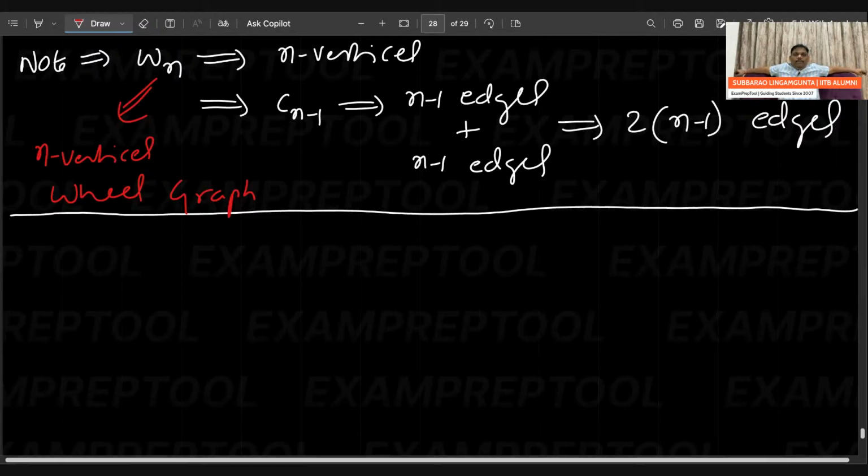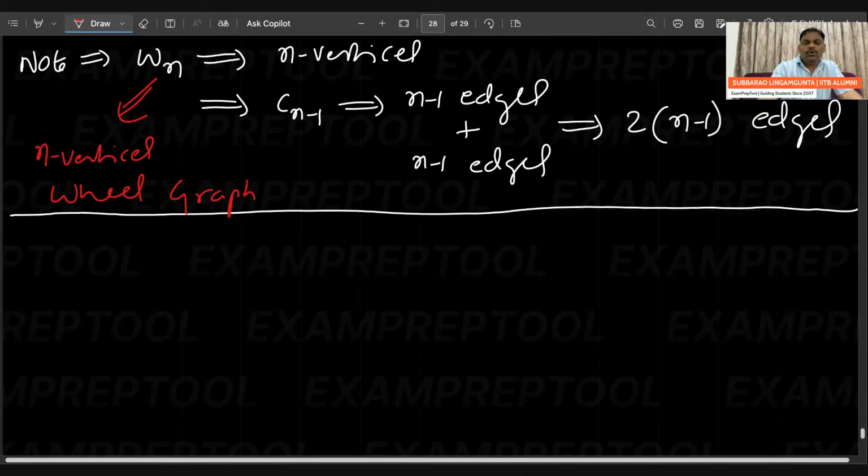Everyone try. Am I right or not? Am I okay or not? Everyone say, so that we will go to the next graph. One more graph is there, next graph. We will go to that graph. I'm expecting an answer. Right? Can I go?